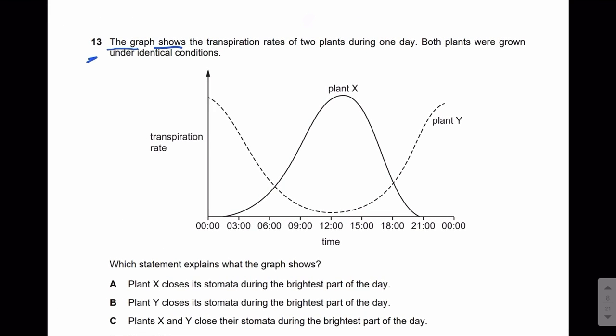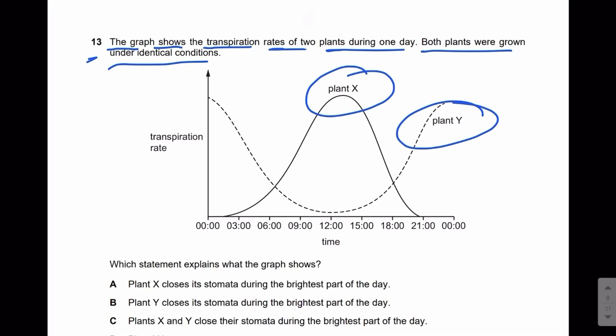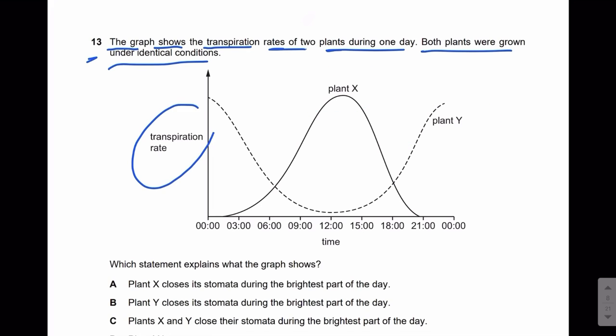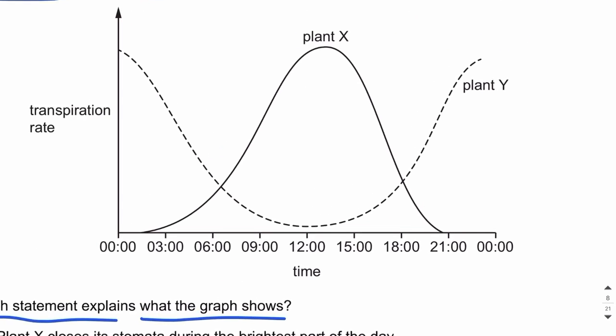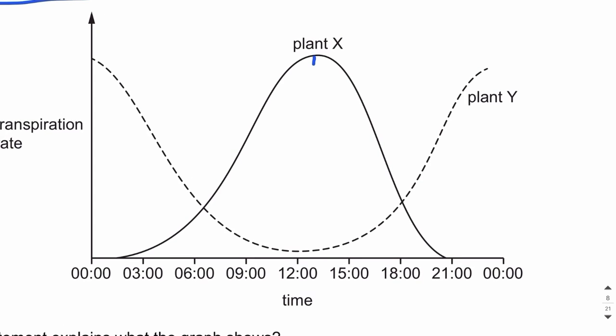The graph shows the transpiration rates of two plants during one day. Both plants were grown under identical conditions. So guys, there is plant X and plant Y, and their transpiration rates are shown. Which statement explains what the graph shows? You can see that plant X has the maximum rate of transpiration near 12 p.m. That is midday, right?